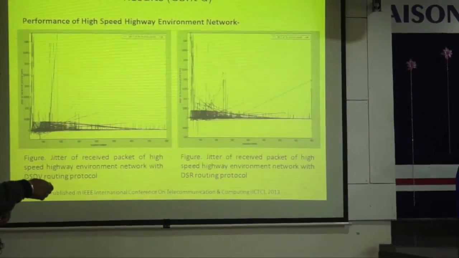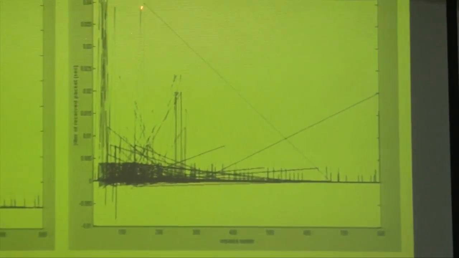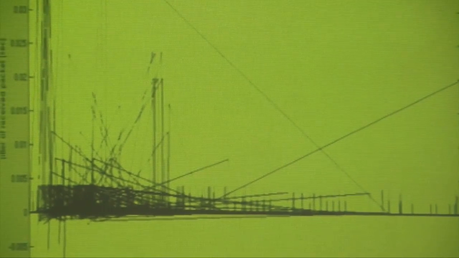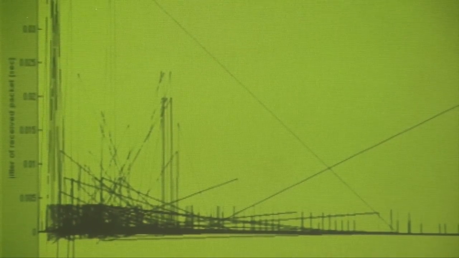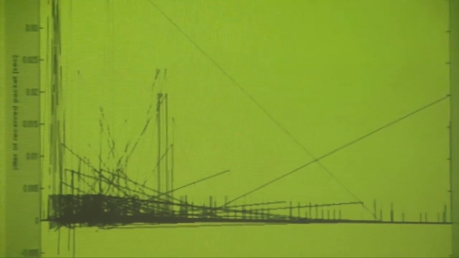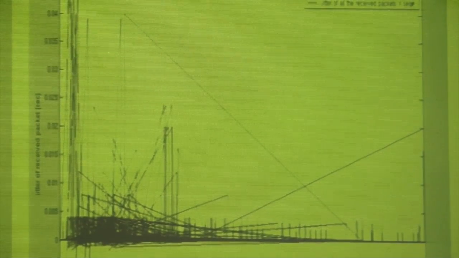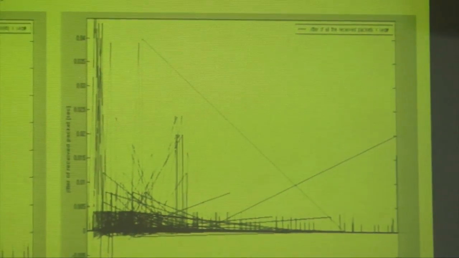Yes, sir. The reason is that I already explained for positive jitter and negative jitter. Why are these lines like this? When we are transmitting, suppose 100 packets, after transmission of the first packet at x1 time, it is received at the receiver at x2 time. The delay of x2 minus x1 will give the delay of the first packet. Suppose you transmit the second packet.